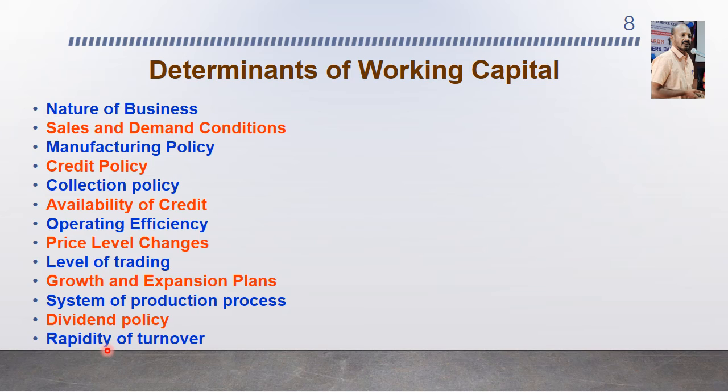But when sales are happening only now and then, that is rather slow, as in the case of jewelry, elaborate investment in working capital results. So that type of industry needs a much larger amount of working capital, because the turnover is very low, which leads to a huge investment in working capital. Thus, faster sales lead to lower working capital and vice versa. So these are all the determinants which have to be considered while taking any working capital decisions.